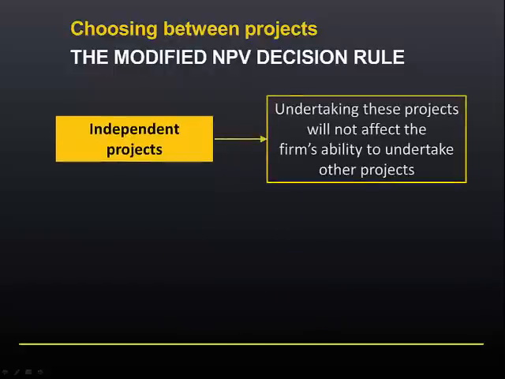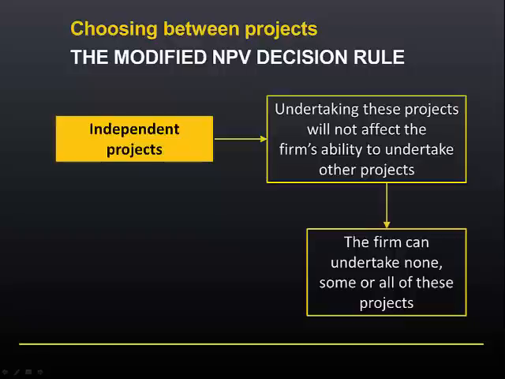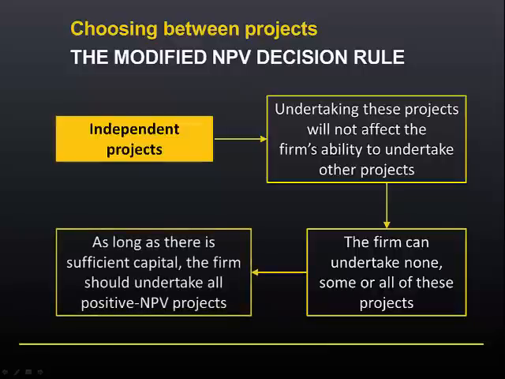Independent projects are projects where undertaking any of them will not affect the firm's ability to undertake the others. This means that the firm can undertake none of the projects if none of them are acceptable, some of them, or all of them. The decision rule in this case: as long as there is sufficient capital, the firm should undertake all positive NPV projects.